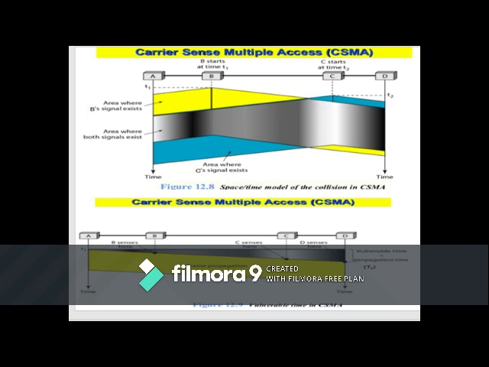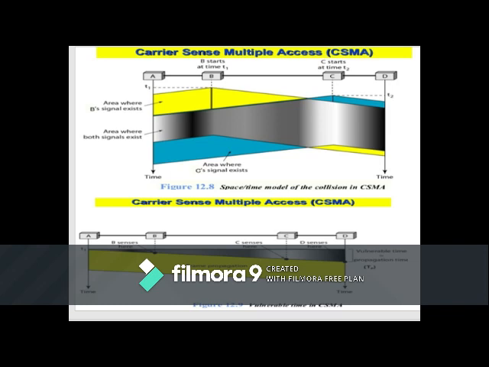As we can see in the diagram, a space and time model of a CSMA network where stations are connected to a shared channel, the possibility of collision still exists because of the propagation delay. When a station sends a frame, it takes time for the first bit to reach every station and for every station to sense it. In other words, a station may sense the medium and find it idle only because the first bit sent by another station has not yet been received.